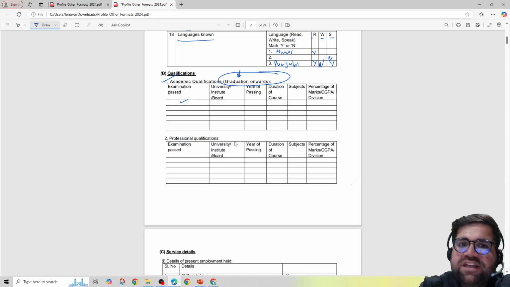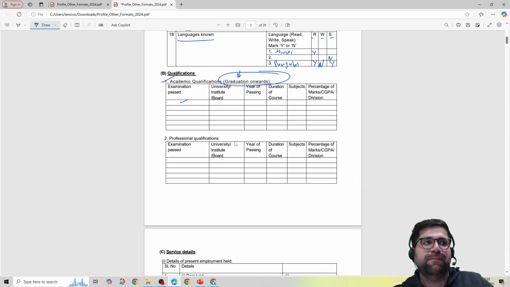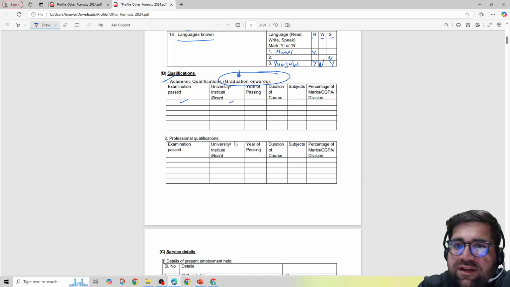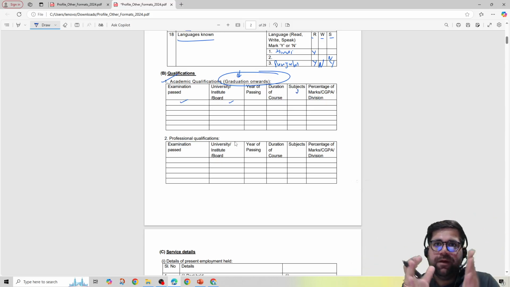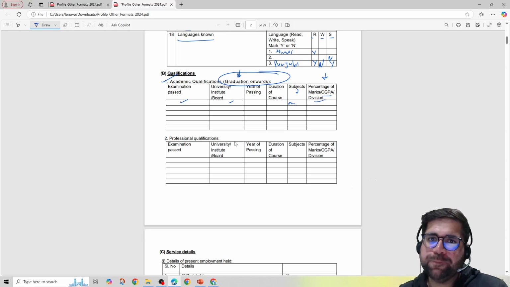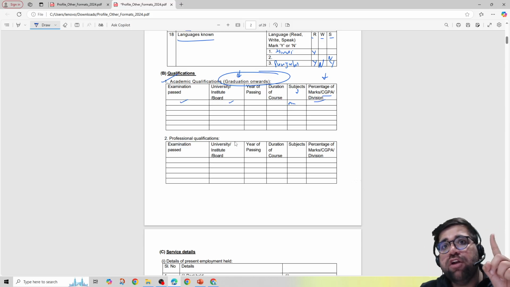Which examination you have passed, like for example, I have done bachelor's in management studies, Institute Mumbai University, year of passing so and so, duration of the course 3 years, 4 years, subjects which you have studied. Now see, over here the subjects column is very much squeezed up, so do not write all the subjects, just write the basic theme. For example, my degree was a management degree, so I will write management over here. Okay, and the percentage of marks, CGPA and division which the college has allocated to you. But do write onwards graduation.